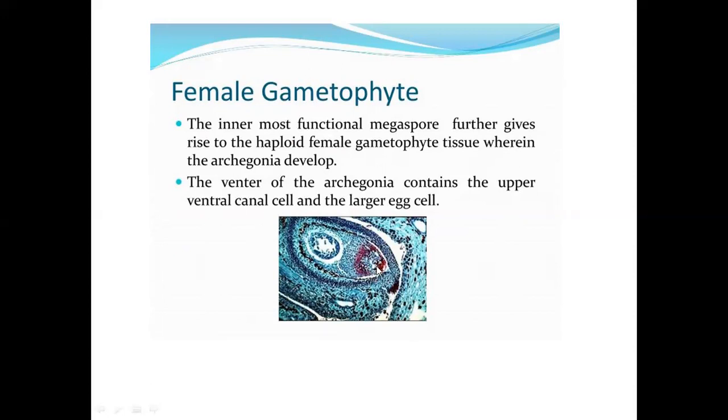The innermost functional megaspore further gives rise to the haploid female gametophyte tissue wherein the archegonia develop. The venter of the archegonia contains the upper venter canal cell and the large egg.